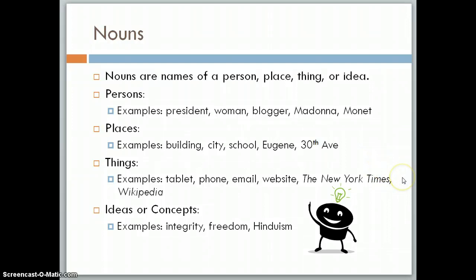In addition, things are nouns. Some examples include tablet, phone, email, website, as well as some proper nouns such as the New York Times or Wikipedia. In addition, ideas or concepts are nouns. So some examples: integrity, freedom, Hinduism. So these are some examples of nouns: persons, places, things, or ideas.